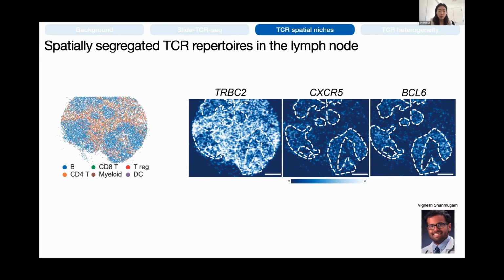And each point here is one of those beads. You can see that there are these regions that are rich in B cells, or the germinal centers. And germinal centers are sites where T follicular helper cells, or TFH cells, can interact with B cells and promote somatic hypermutation. We can confirm that these are germinal centers by CXCR5 and BCL6 expression. And we see that there are many T cells throughout this section of lymph node.